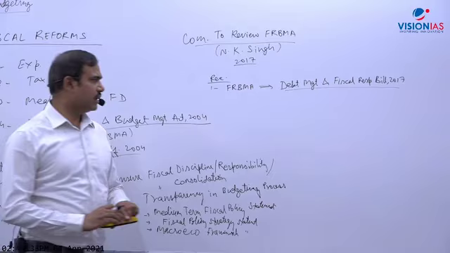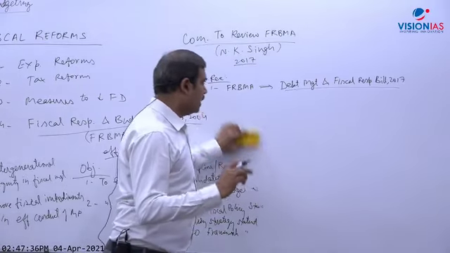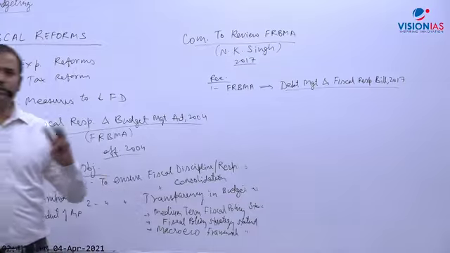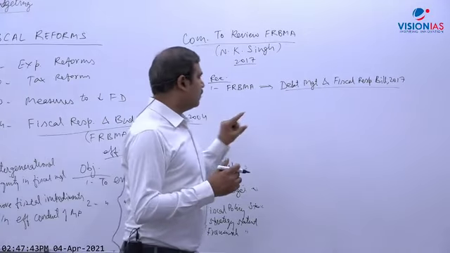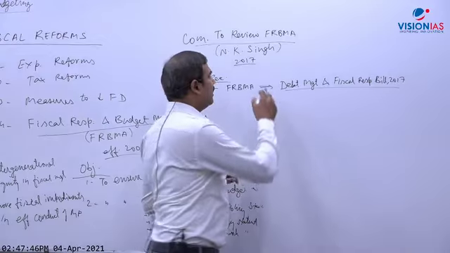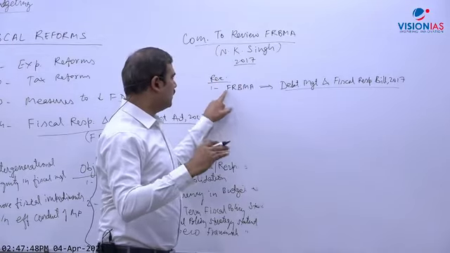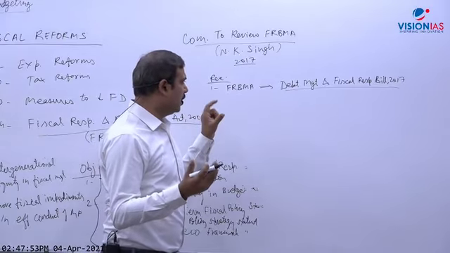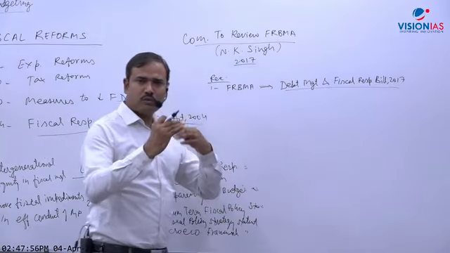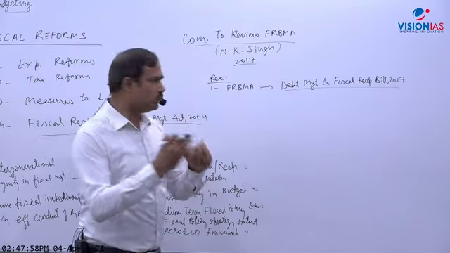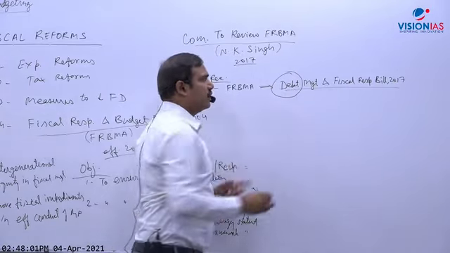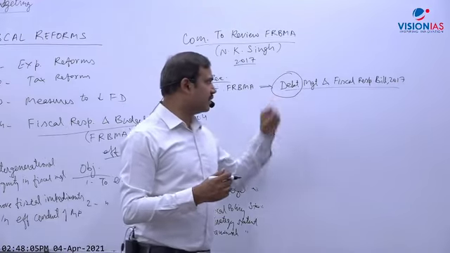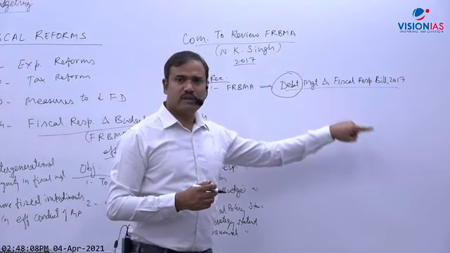So it said that the government should replace this act. And what is new here? Earlier, fiscal responsibility and budget management were all basically related to the management of the budget and fiscal policy. So it said we should not only focus on budgetary items like deficits, but also on debt. Debt should also be considered. The reason for changing the name is that the word debt is included: Debt Management and Fiscal Responsibility Bill.